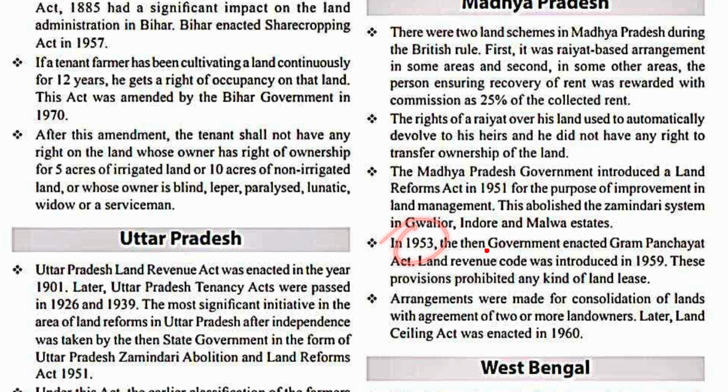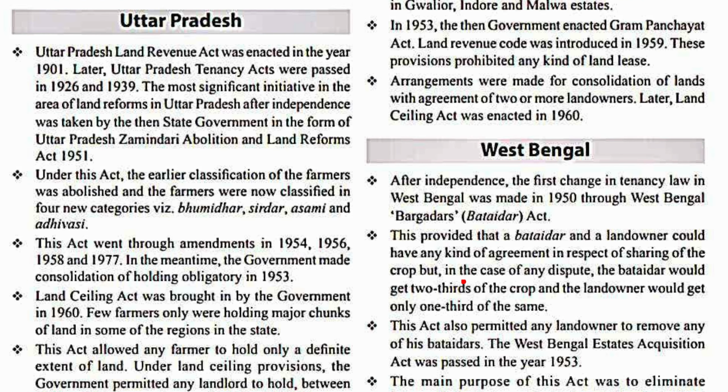In 1953, the then government enacted the Gram Panchayat Act. The Land Revenue Code was introduced in 1959. These provisions prohibited any kind of land lease. Arrangements were made for consolidation of lands with agreement of 2 or more landowners. Later, the Land Ceiling Act was enacted in 1960.